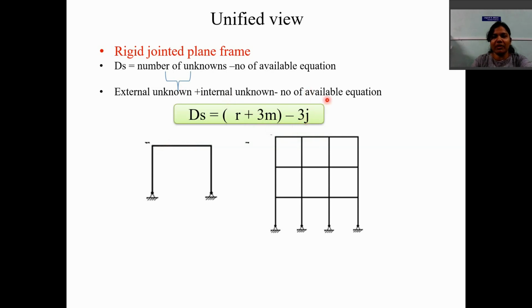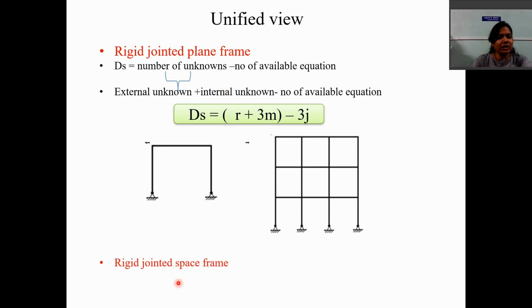3 into j means the number of available equations at every joint. We have 3 for a rigid jointed plane frame, because every joint will be subjected to Fx, Fy and moment. So 3 into j. So this is the unified view of degree of static indeterminacy, that is R plus 3m minus 3j for a rigid jointed plane frame.